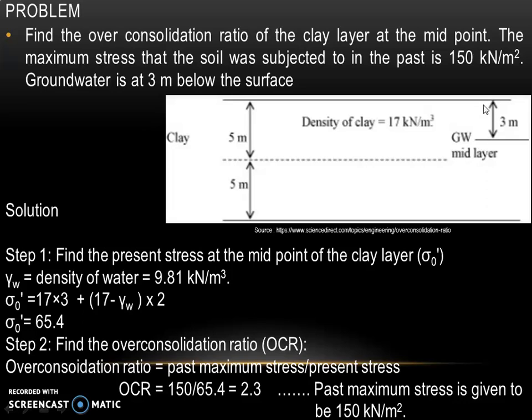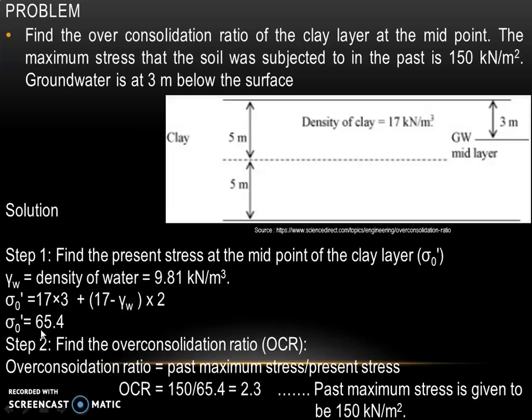So above ground water unit weight is 17. So 17 into 3 meter plus gamma submerged is gamma saturated minus gamma W.